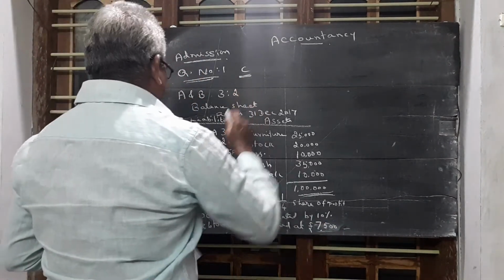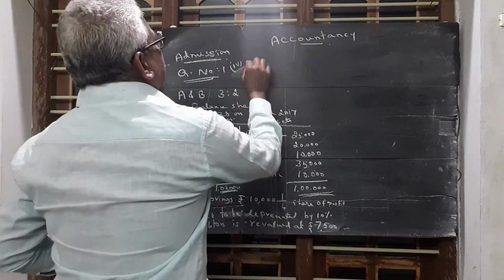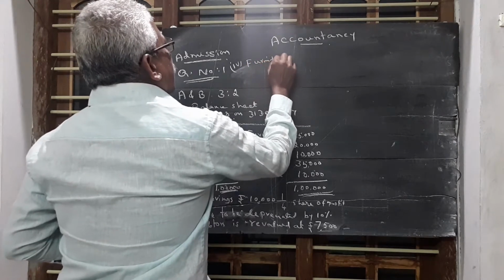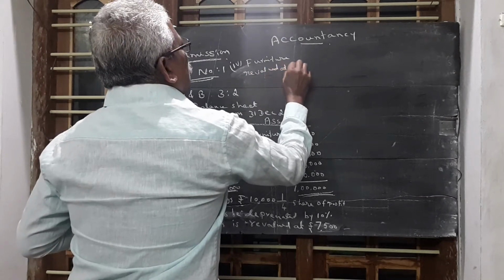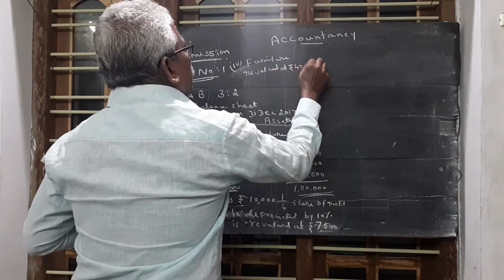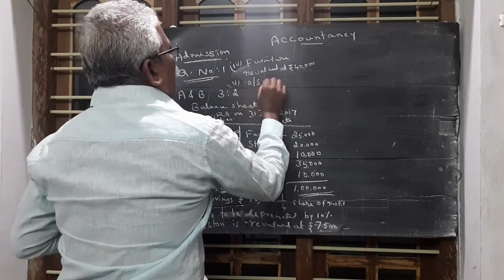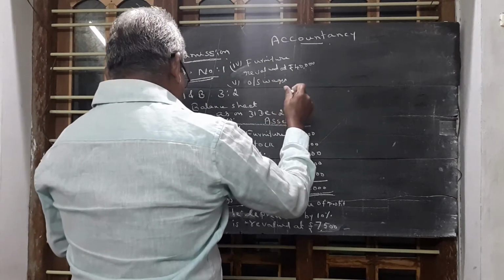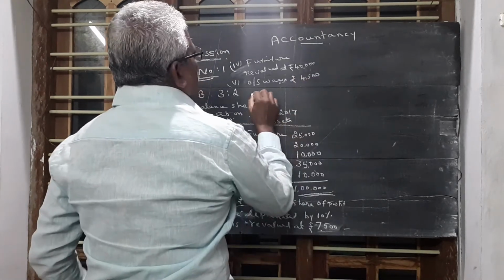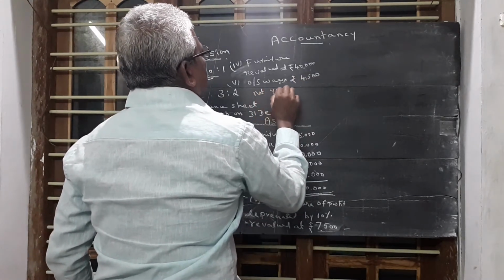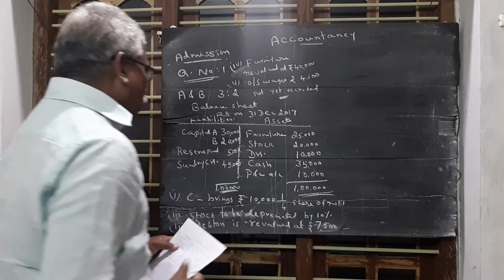Then point number 4, furniture revalued at rupees 40,000. Then one more piece of information: outstanding wages of rupees 4,500 not yet recorded. These are all the conditions in the question.